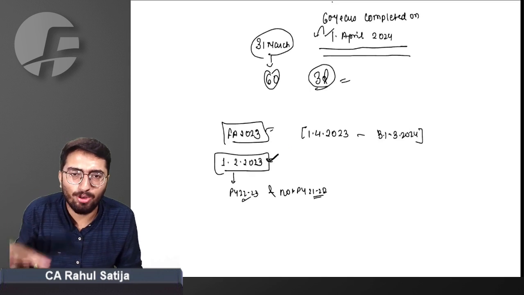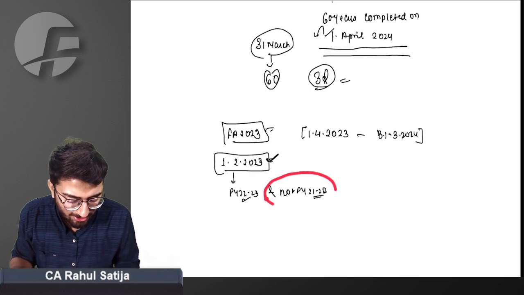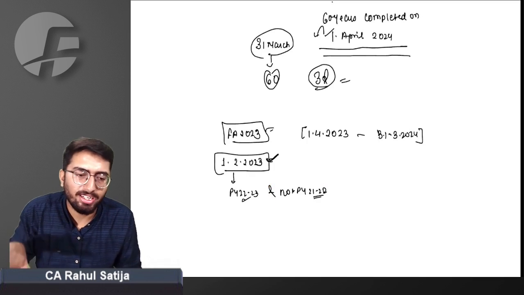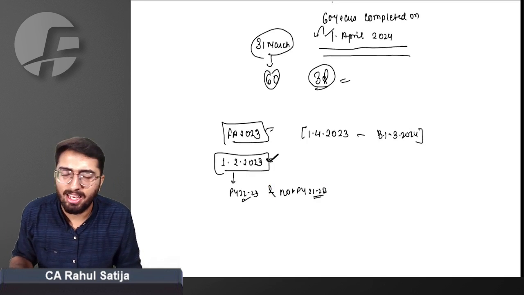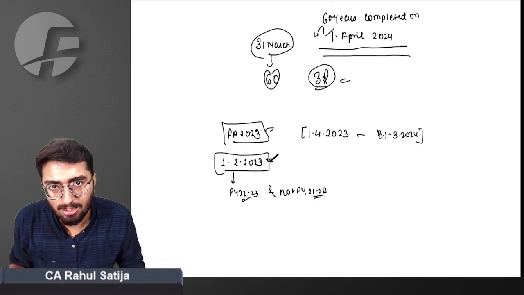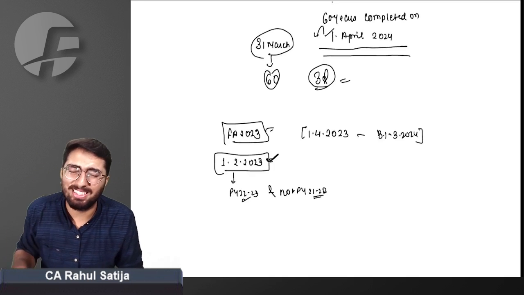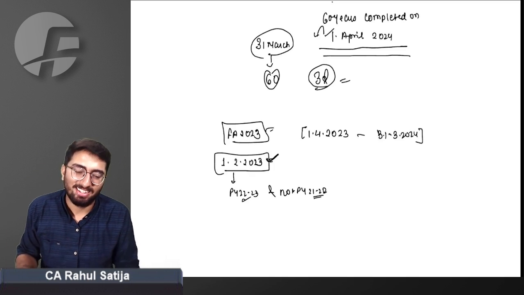If your turnover exceeds 400 crore, then your income will be taxed at 30%. If it does not exceed 400 crore, your income will be taxed at 25%. And foreign companies, it is simple, 40%.